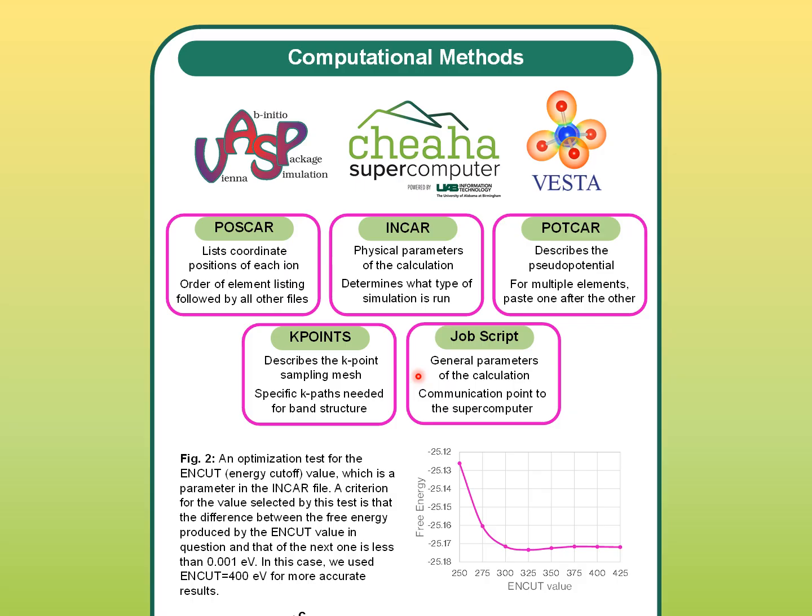So before a calculation can be run for final results, it has to be optimized first. Figure 2 shows one of these optimization tests for the ENCUT value, or energy cutoff. The higher this value is, the more computational work is required, so it's best to select the first value where the ones afterwards have less than a thousandth of an electron-volt difference in the free energy produced by the calculation run with that value.